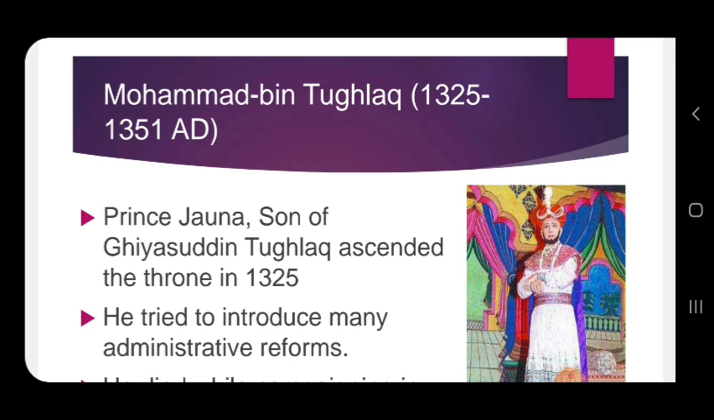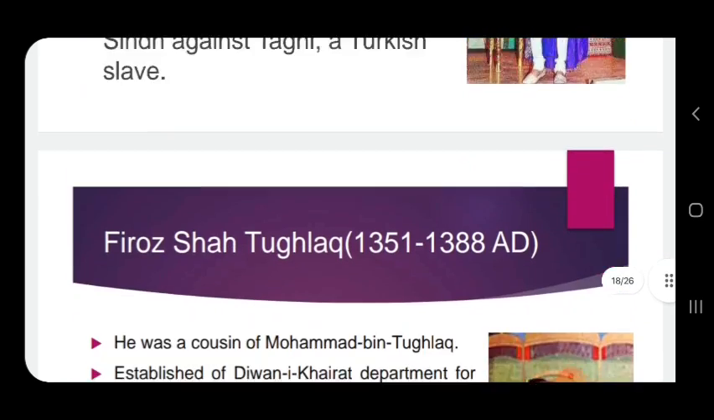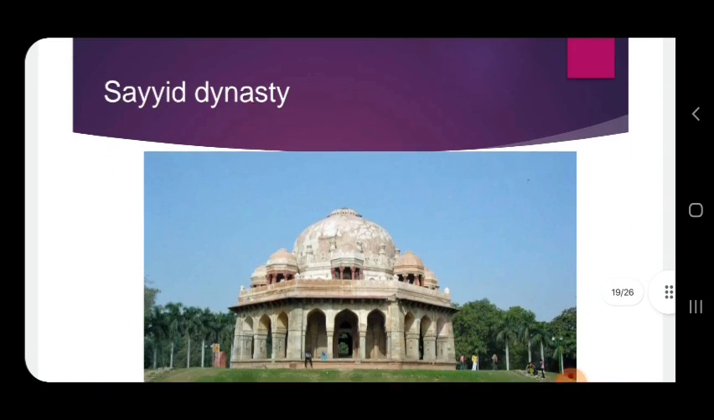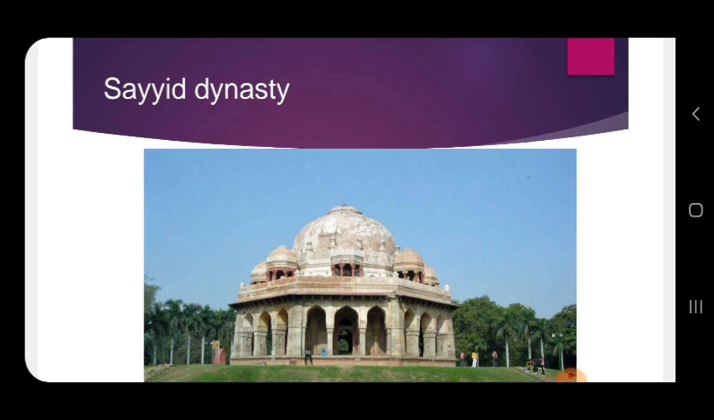Okay, here come the famous rulers of the Tughlaq dynasty, Muhammad bin Tughlaq, and another important ruler, Firoz Shah Tughlaq. Then after the Tughlaq dynasty comes the Sayyid dynasty.